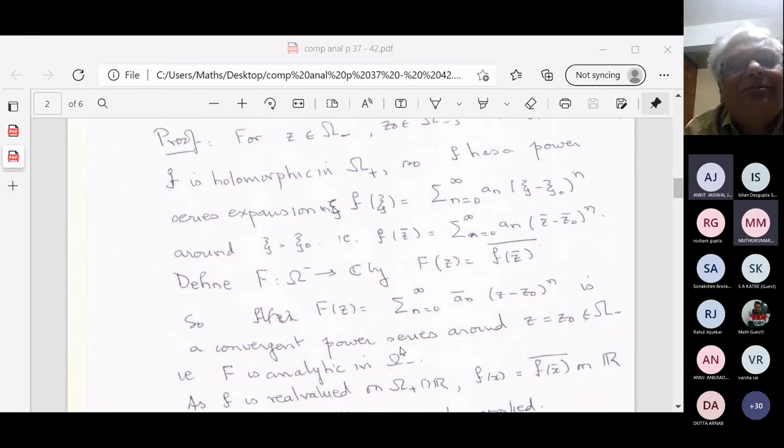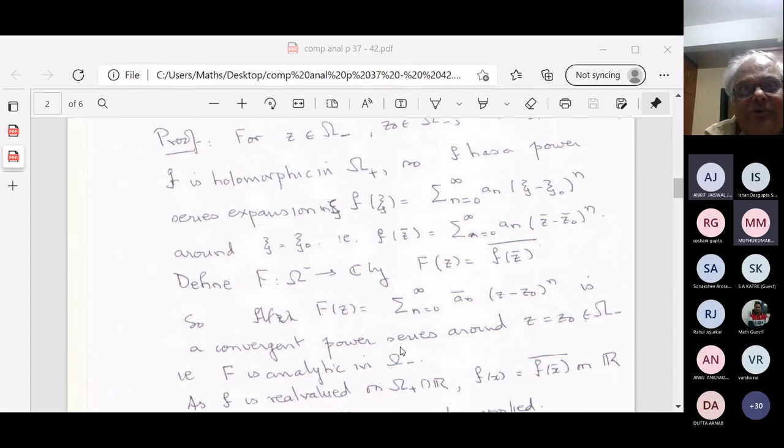So the exercise is, I'll ask you this question next time. The question is that if f is an entire function, which means that it is holomorphic on the whole complex plane, is G defined by G of Z is equal to f of Z bar, its bar, which is the kind of thing I'm doing here, holomorphic?